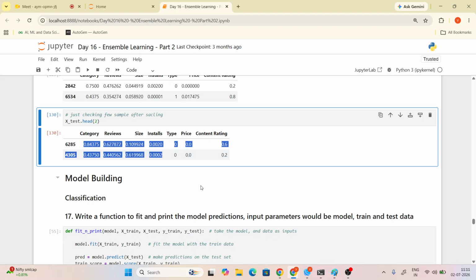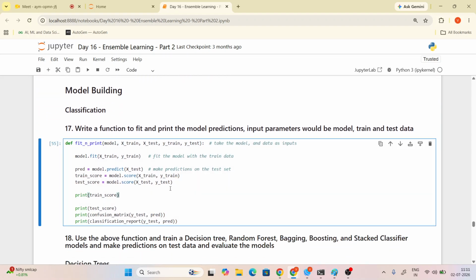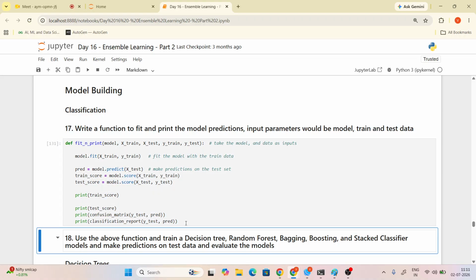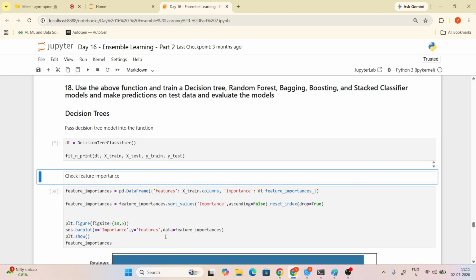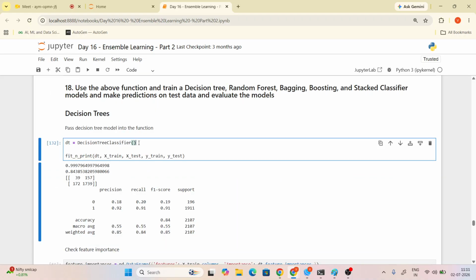Yeah, getting it. And here we are creating the function, Alka, which takes model, x train, y train, x test, y test. First we fit the model and predict, it will give us a score, and it will automatically print these steps. Just see here what you have taken: decision tree classifier as dt.